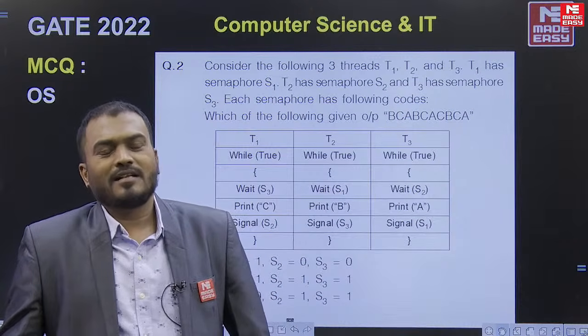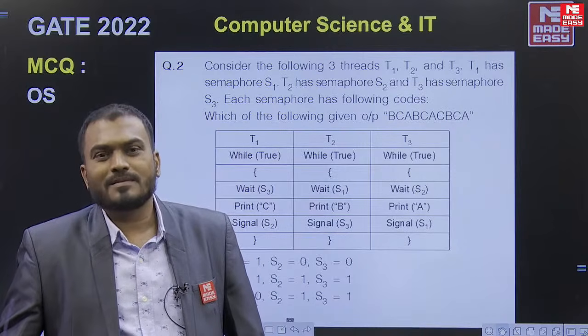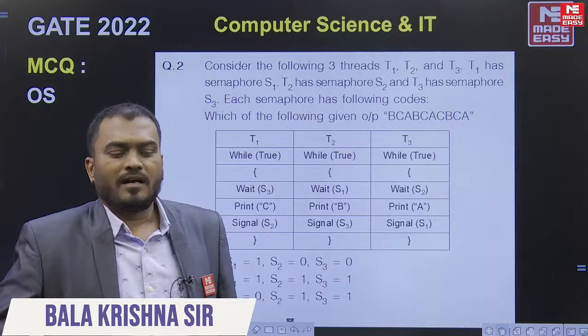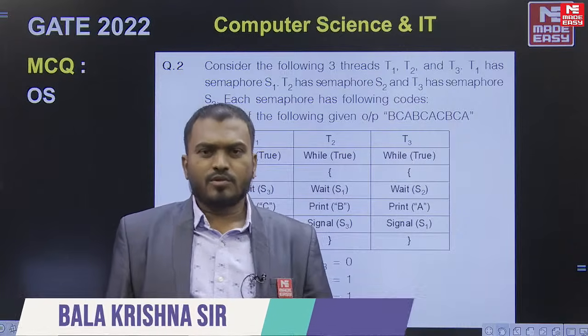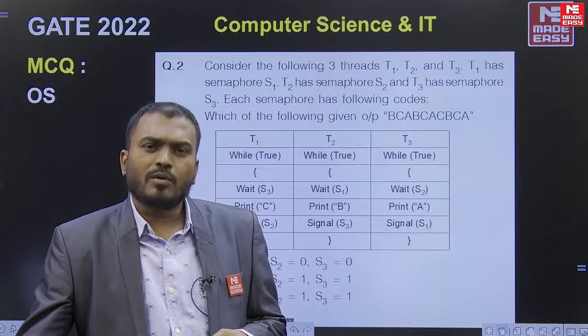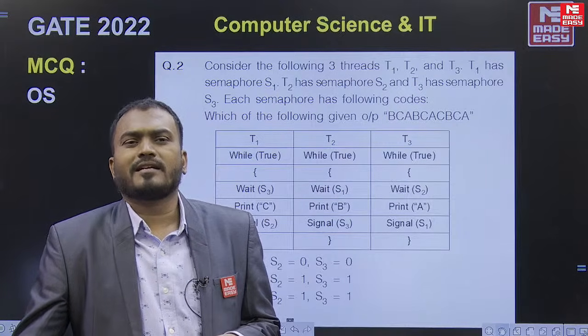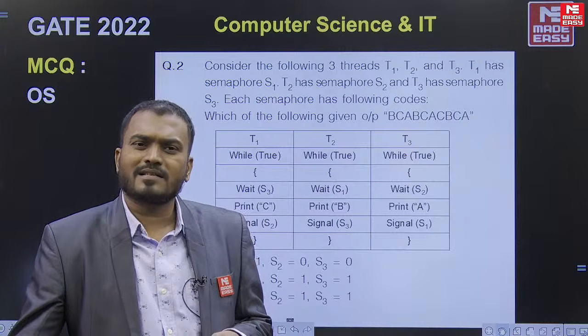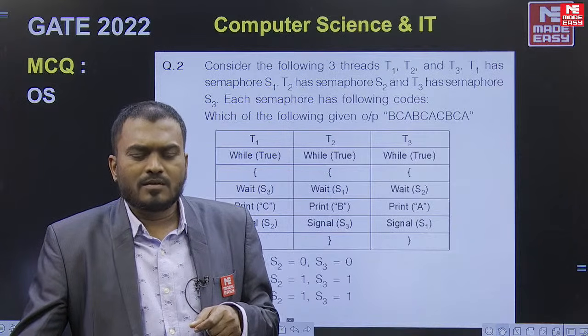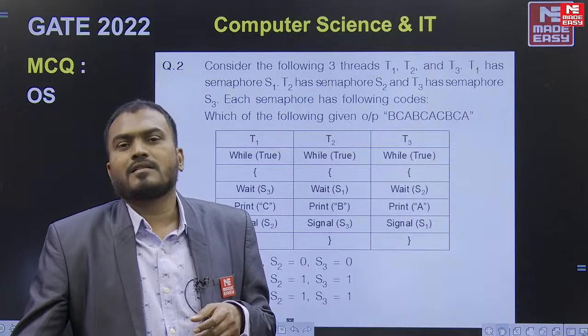Here there are some questions from the operating system also, but we have received only one question with the actual data, and I just want to tell you what other questions the students are generally claiming. There is a question from round robin scheduling. The student said there are four processes P, Q, R, S, and between P and Q there are some context switches. But the actual data is not available.